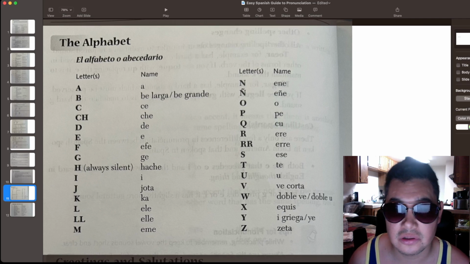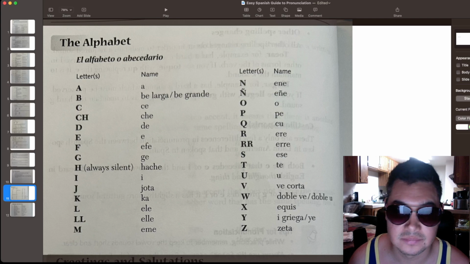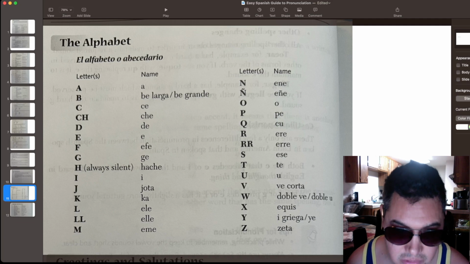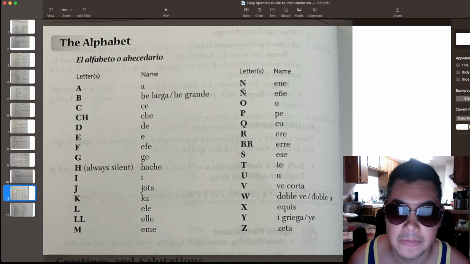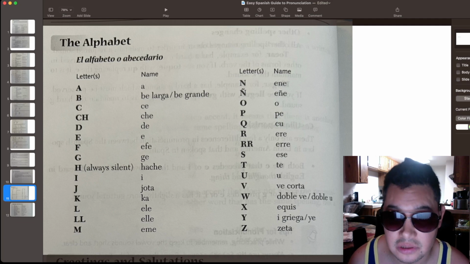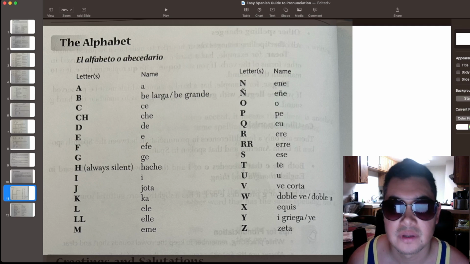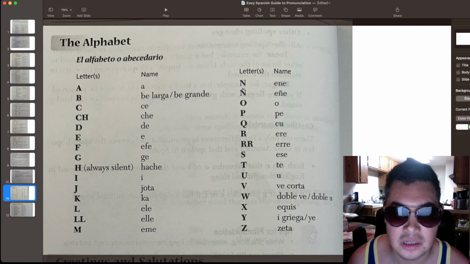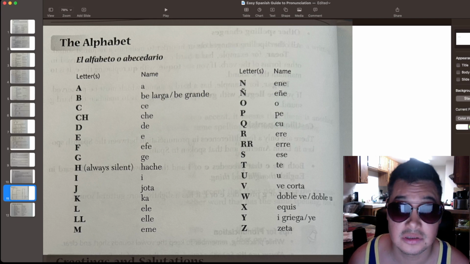I always learned this one as V. W, in Spanish, W or doble V. Either one. I always learned it as W. X, Y, and Z. That's how you pronounce it.